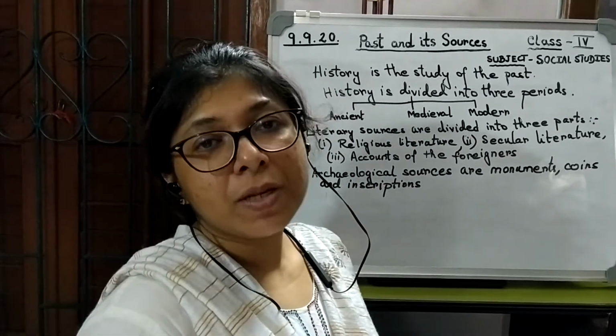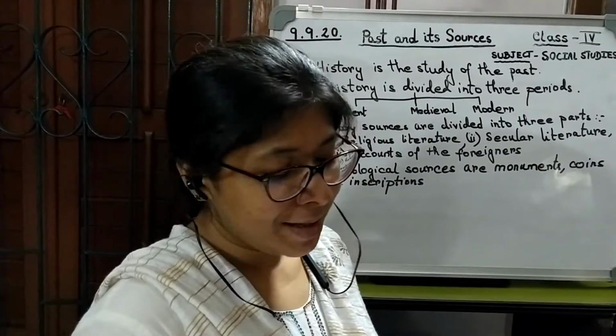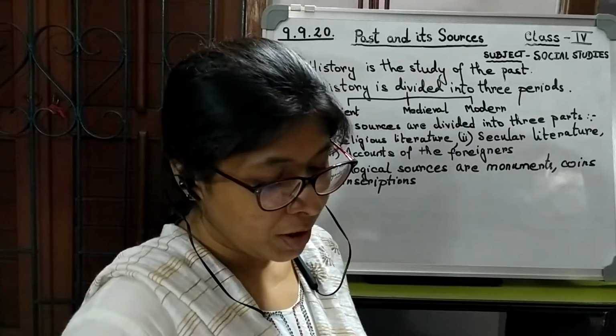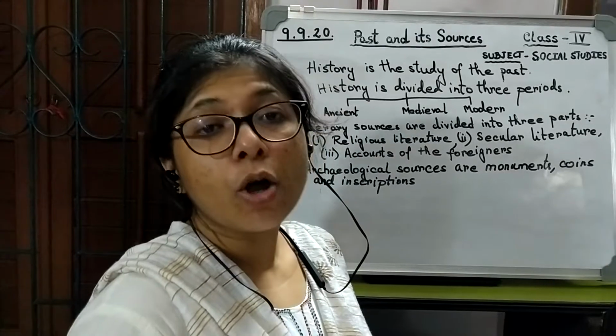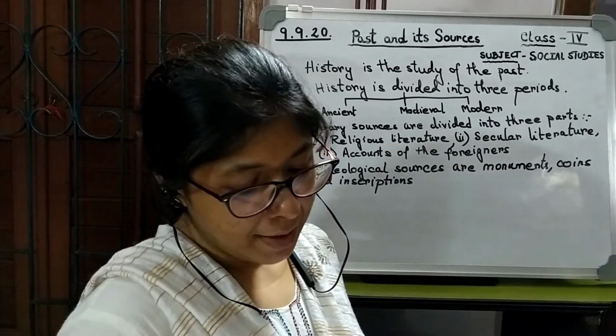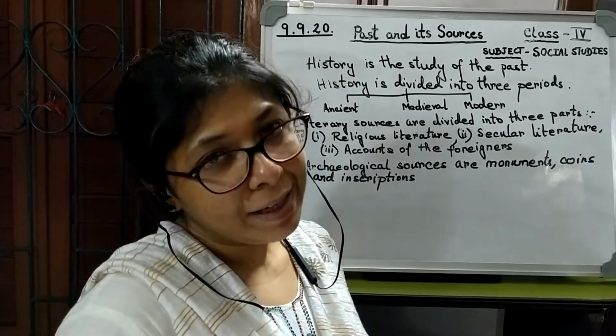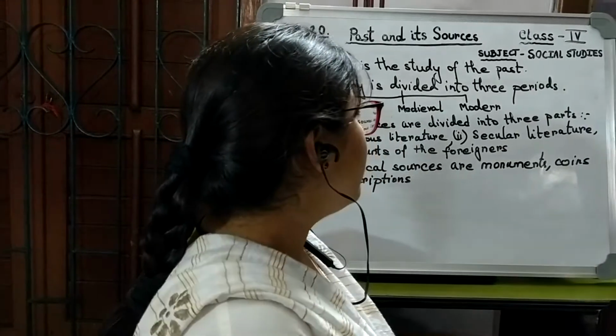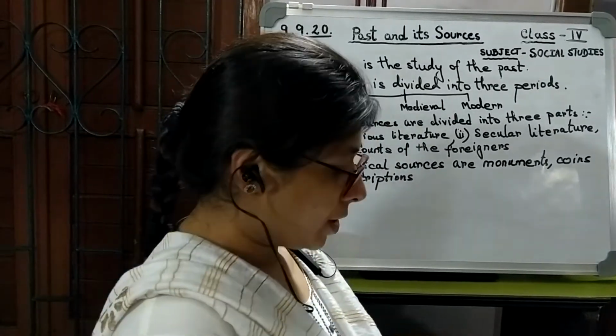We learn about famous monuments such as the Taj Mahal. The Taj Mahal talks about the great Mughals. Then the Qutub Minar talks about the reign of the Delhi Sultanate, and there are the caves of Ajanta and Ellora. Then we come to inscriptions.